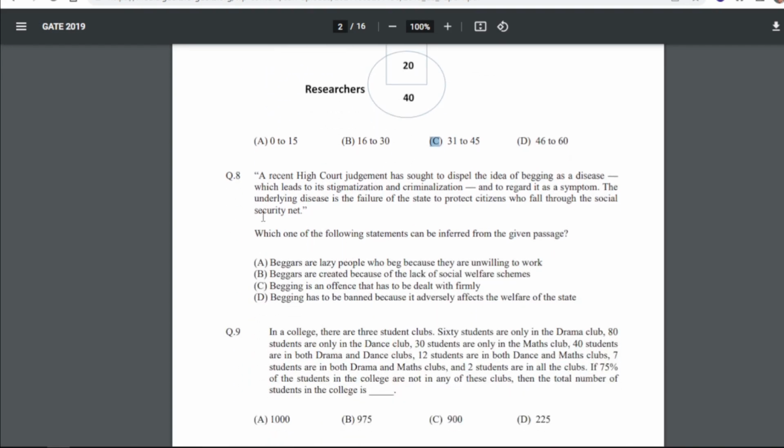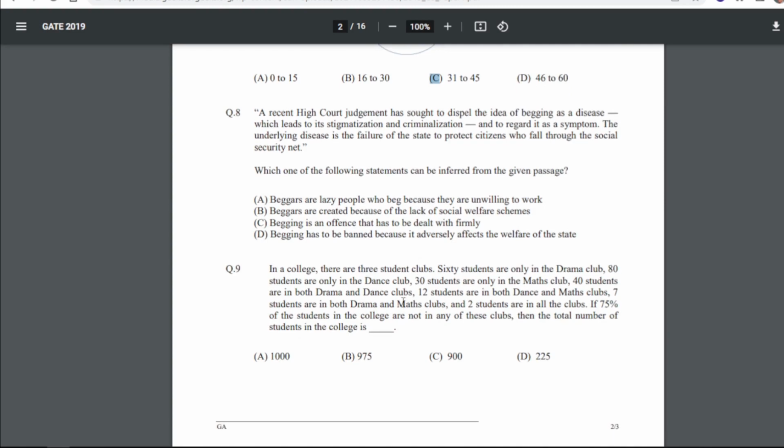Eighth question is: a recent High Court judgment has sought to dispel the idea of begging as a disease which leads to its stigmatization, right, and criminalization, and to regard it as a symptom. The underlying disease is the failure of the state to protect citizens who fall through the social security net. So which one of the following statements can be inferred from the given passage? So for 8, our answer will be B, that is beggars are created because of the lack of social welfare schemes.